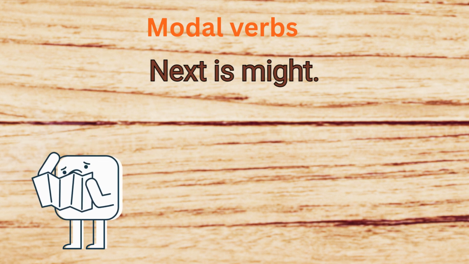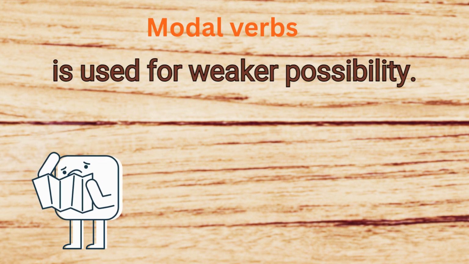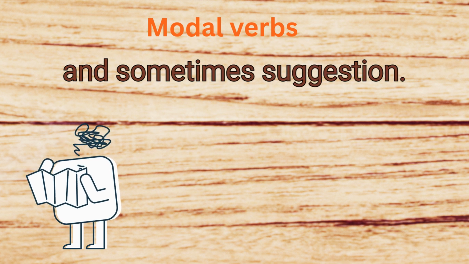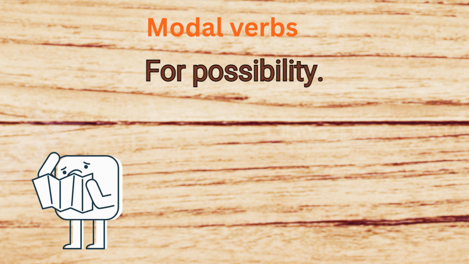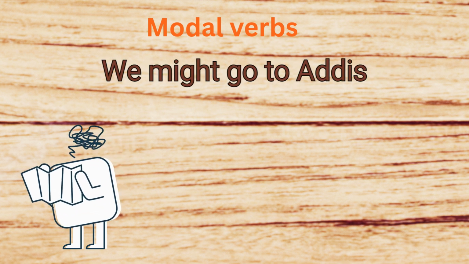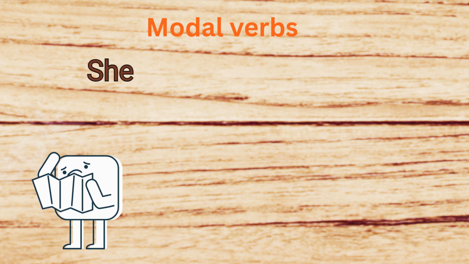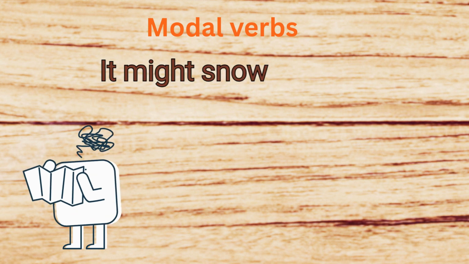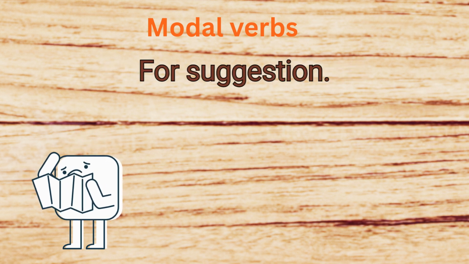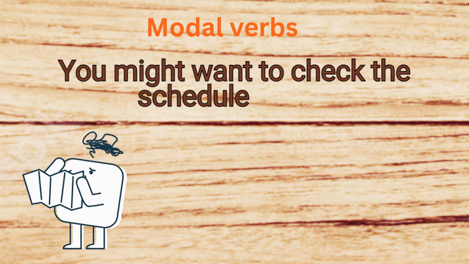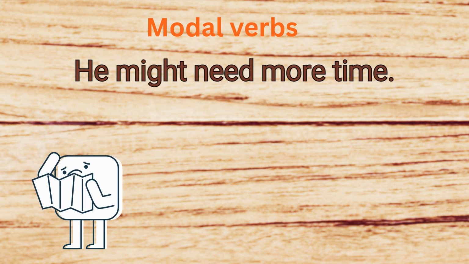Next is might. Might is used for weaker possibility, uncertainty, and sometimes suggestion. For possibility, we might go to Addis Ababa next month. She might call you later. It might snow tonight. For suggestion, you might want to check the schedule again. He might need more time.